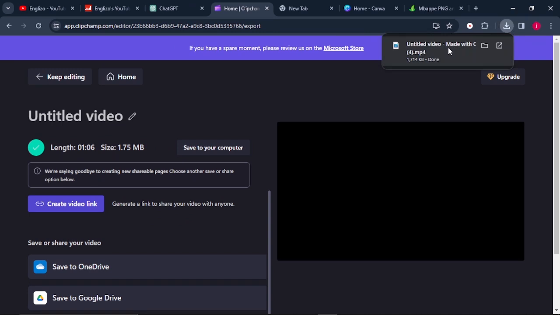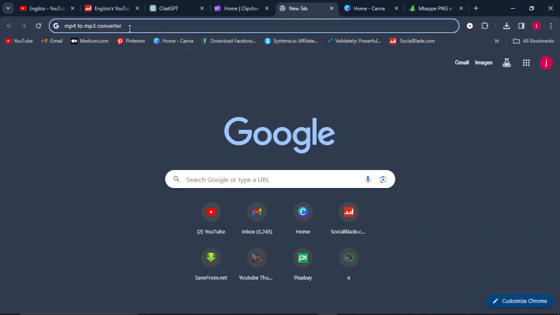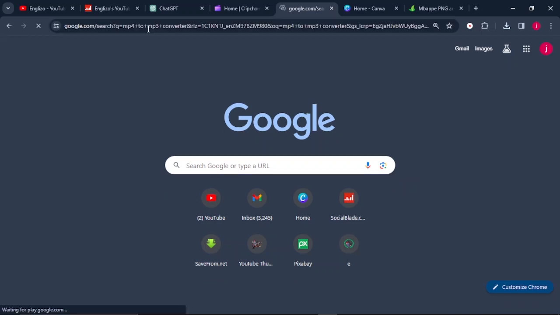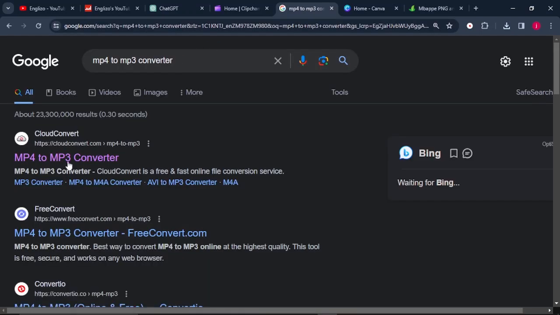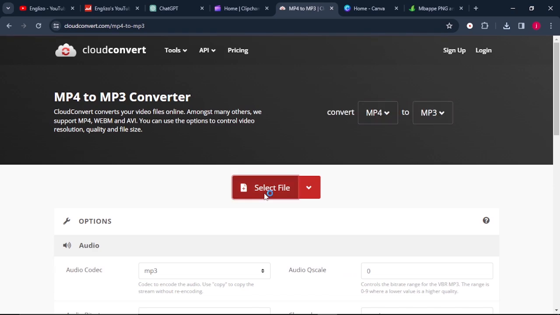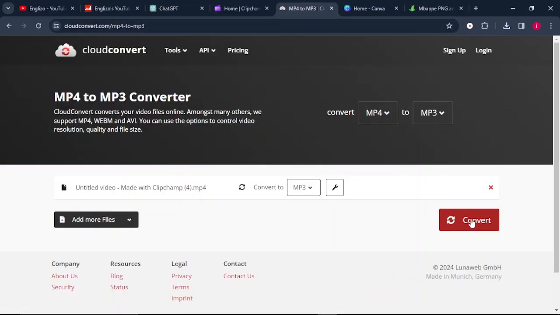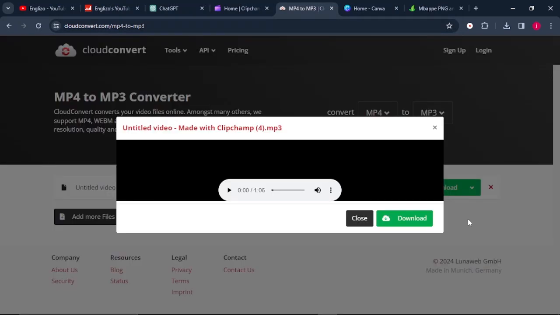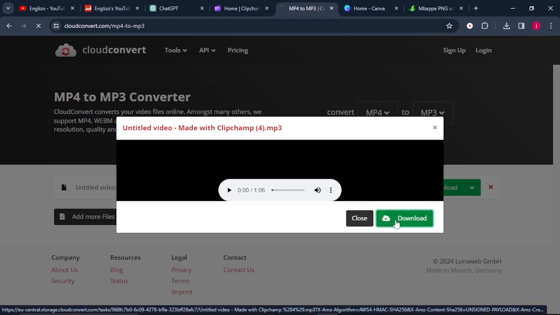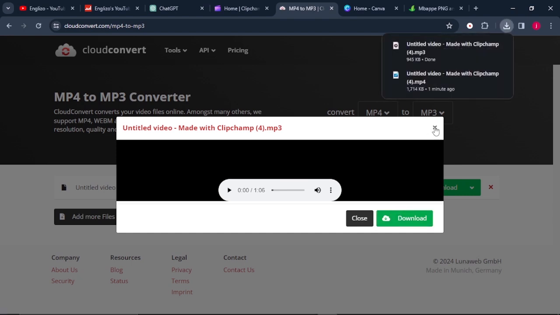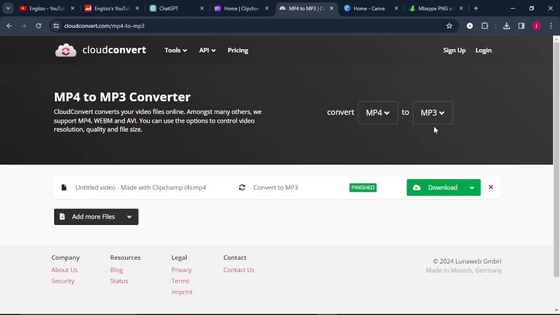Once you are done exporting your audio, the last thing I would want you to do is go to your browser and type in MP4 to MP3 converter. Just click enter. It's very easy, it's very simple. Click on the first link, and you can select your file that you've just downloaded, which is this one, and you can click on where it says convert. It has taken us like 9 seconds. We're going to click on download, and our audio has been downloaded completely.